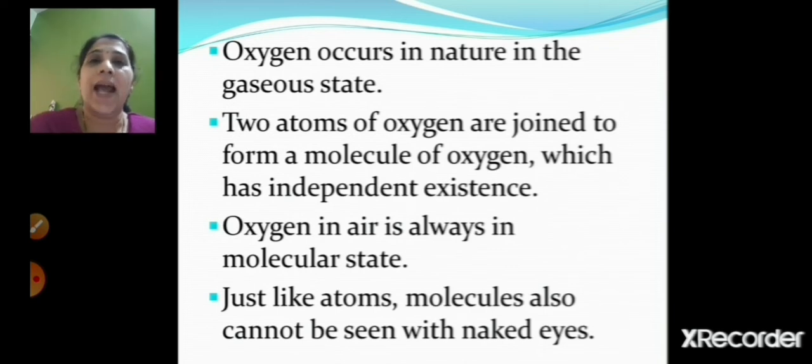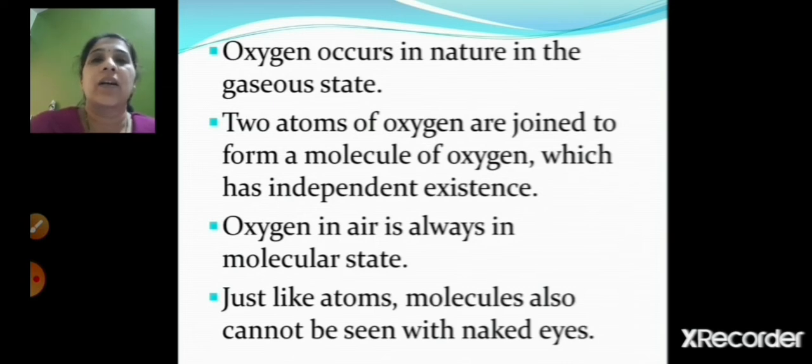Just like atoms, molecules also cannot be seen with our naked eyes.